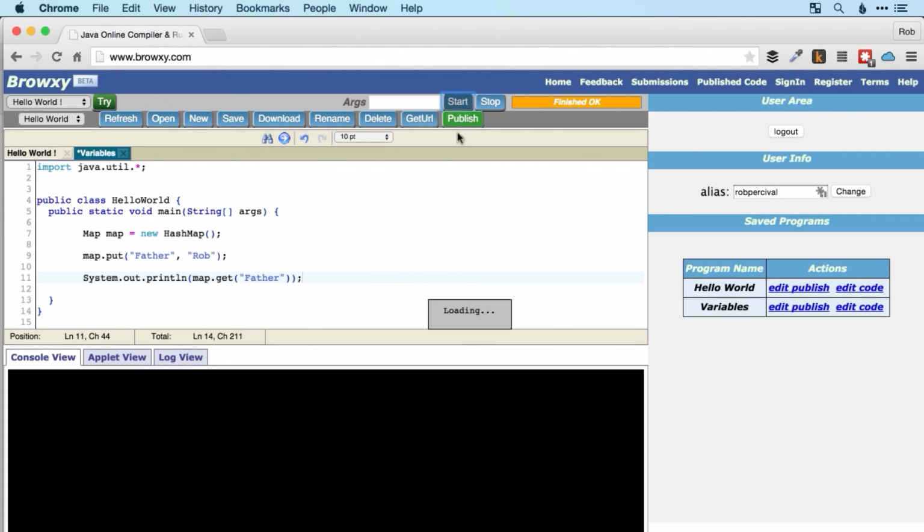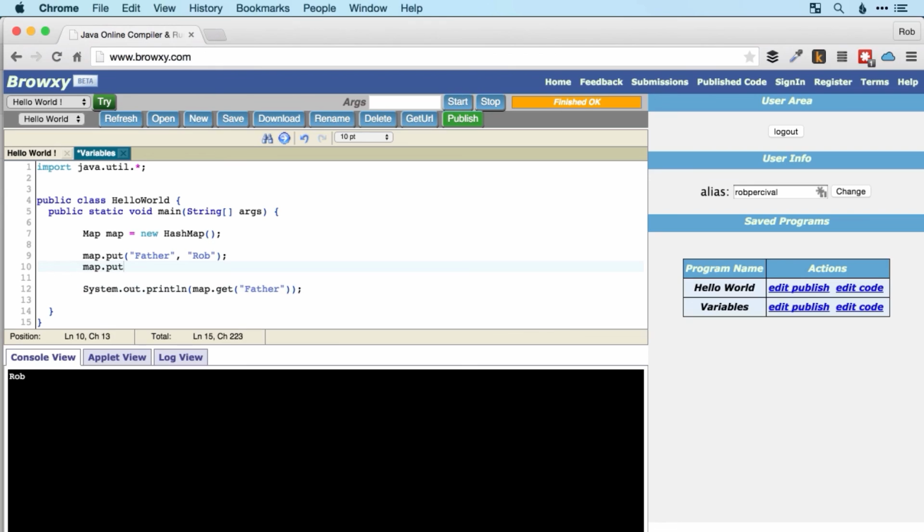Let's just make sure that that returns Rob as we would expect. So you can see what we're doing. We're linking father to Rob, and then you can imagine what the next might be. Mother, in this case, will have Kirsten as the value.